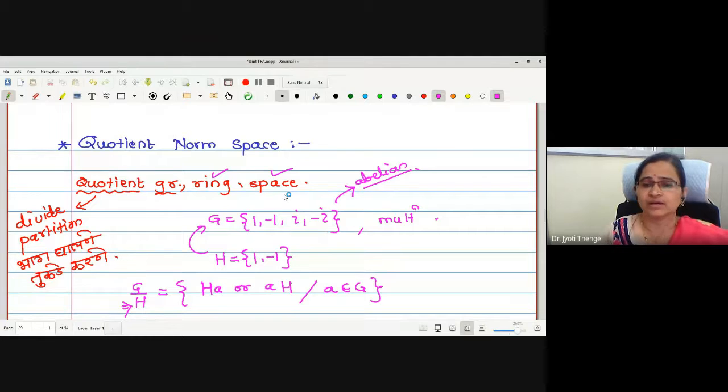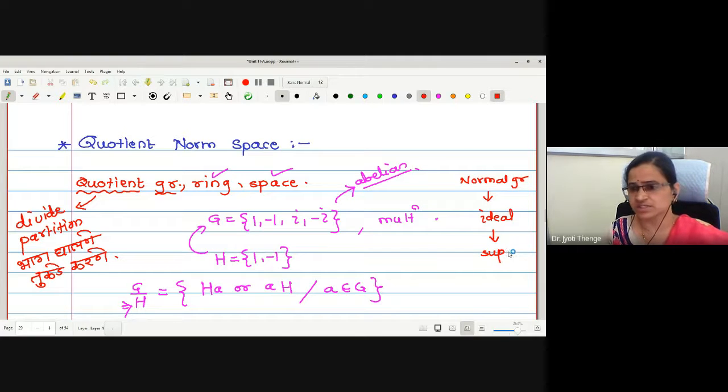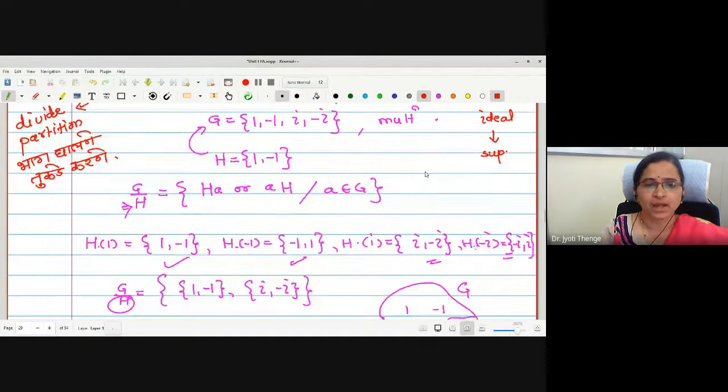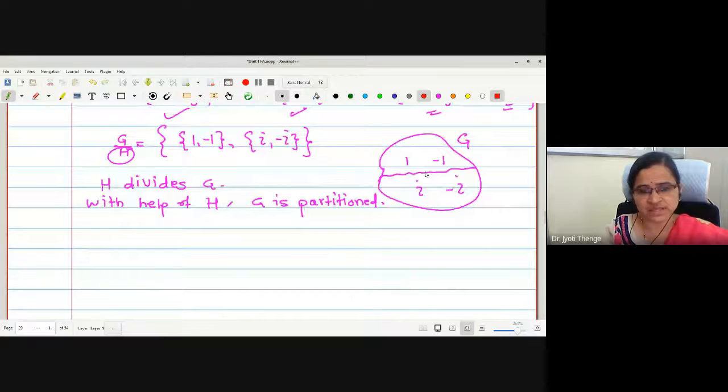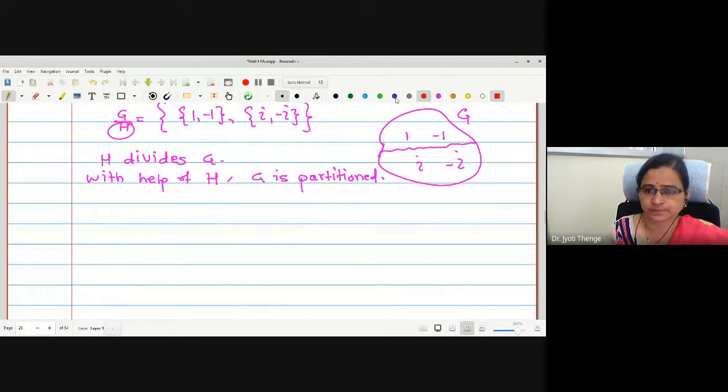I think you might know that the concept of normal subgroup is actually the same as ideal in a ring, and that we were considering a subspace in the corresponding vector spaces. Now, what is the quotient norm space that we wanted to check?